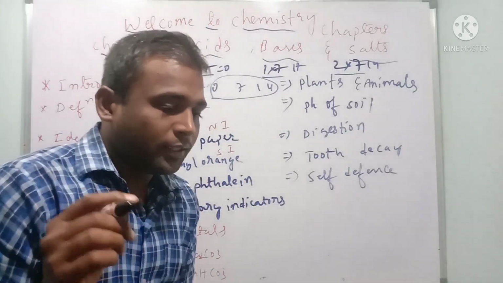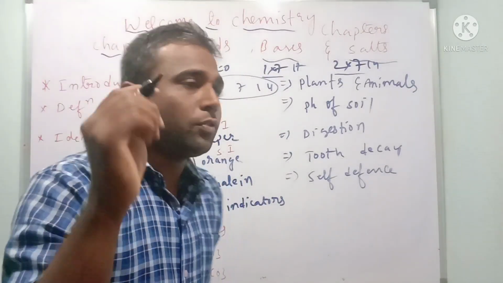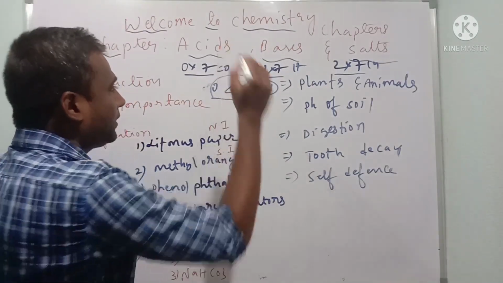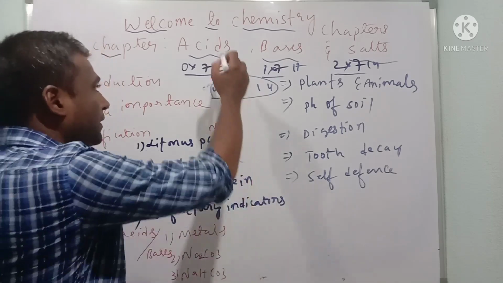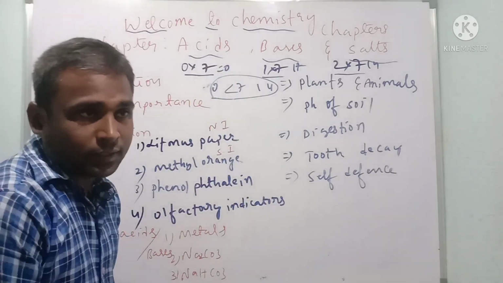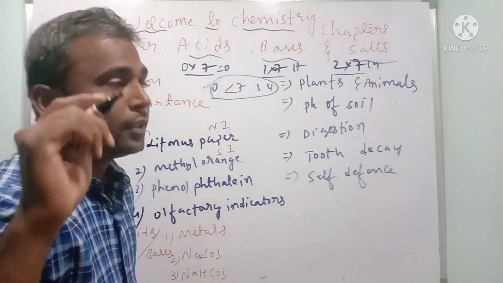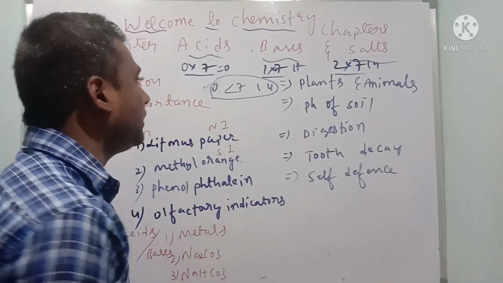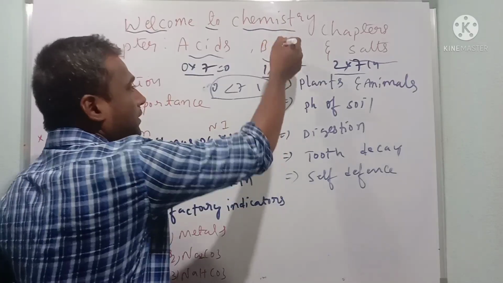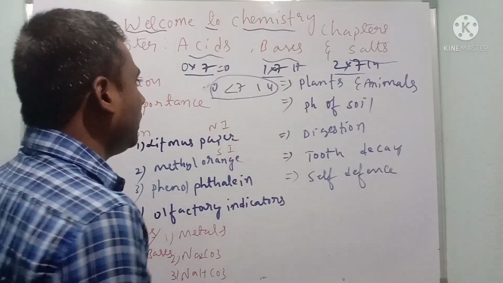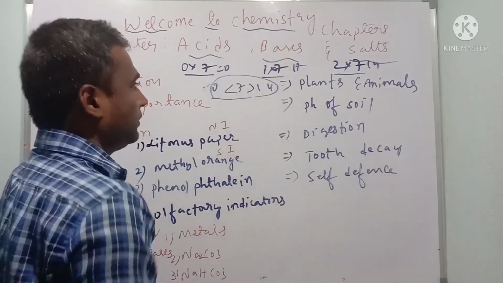So what are acids? Acids are the substances whose pH value is lesser than 7. The word acid is taken from the Latin word acidus. The meaning of acidus is sour in taste. And bases are the substances whose pH value is greater than 7.